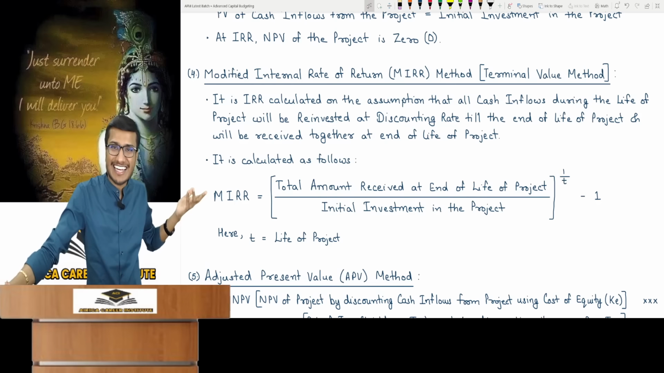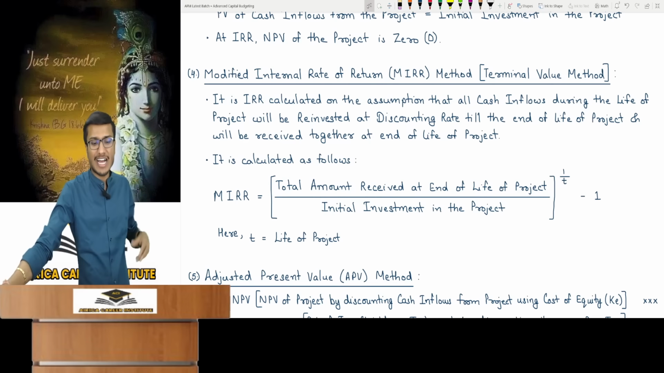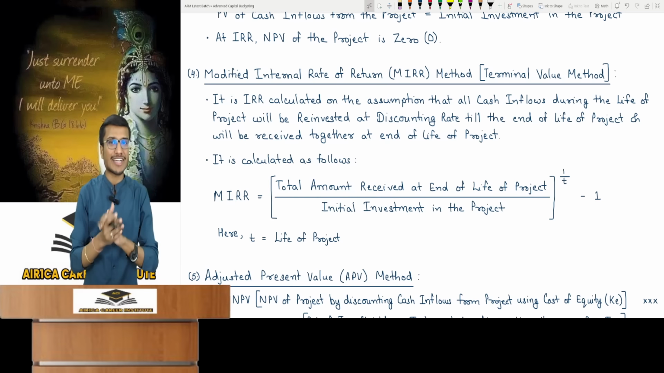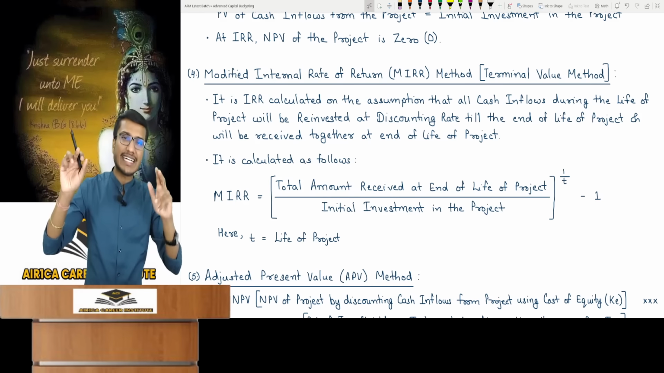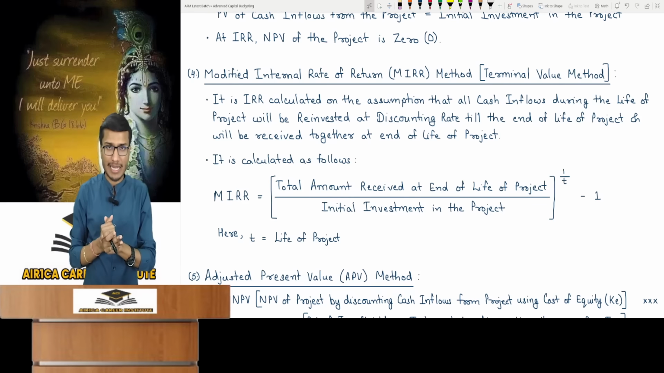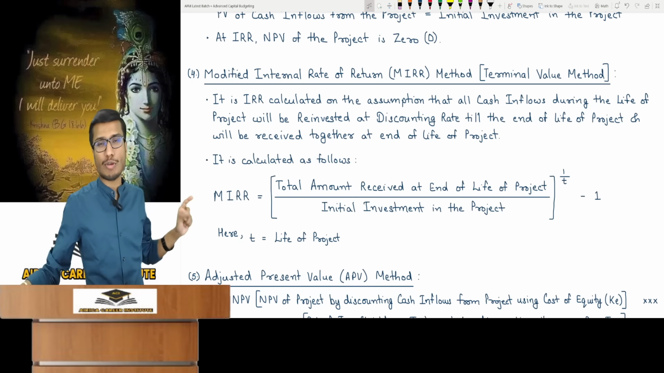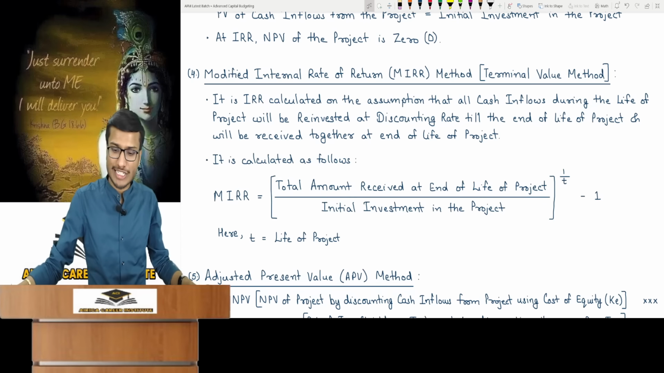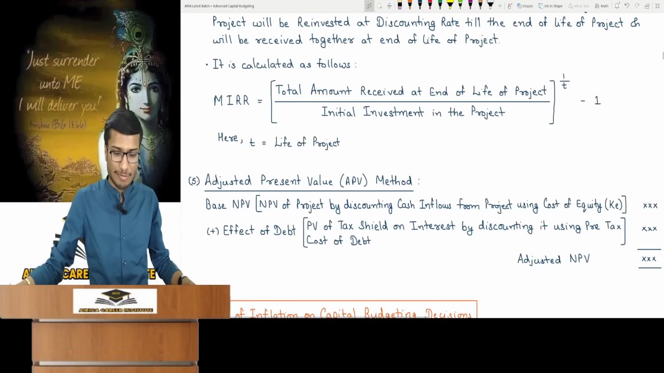YTM meant IRR, right? The MIRR formula is the total amount received at project end divided by initial investment, raised to power 1 by T. T means project life, how many years until you get the money, then minus 1. The formula and logic are identical. For derivation, refer to detailed lecture or security valuation topic, it's explained there.